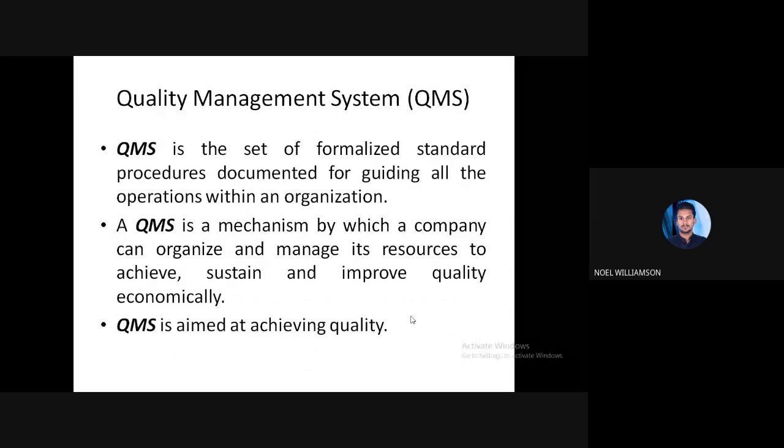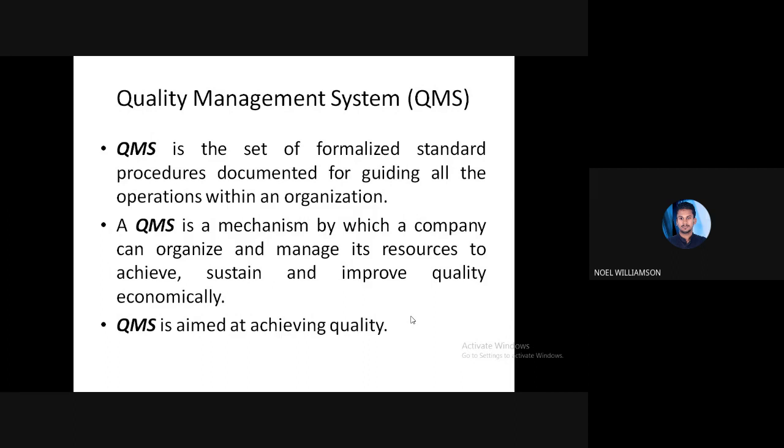Quality management system is the set of formalized standard procedures, documented for guiding all the operations within an organization. Whichever procedures are there within an organization, we formalize them, standardize them, and document them. It is a mechanism by which a company can organize and manage its resources to achieve, sustain, and improve the quality economically. This is a mechanism adopted by every company.